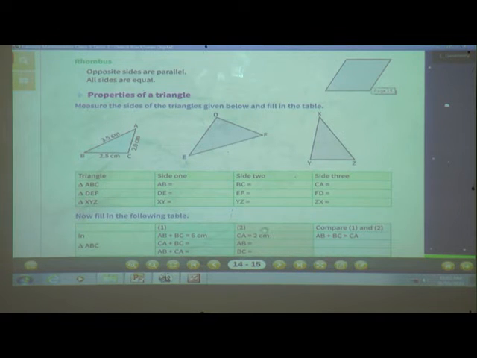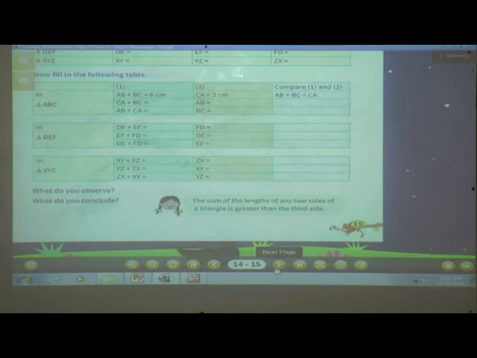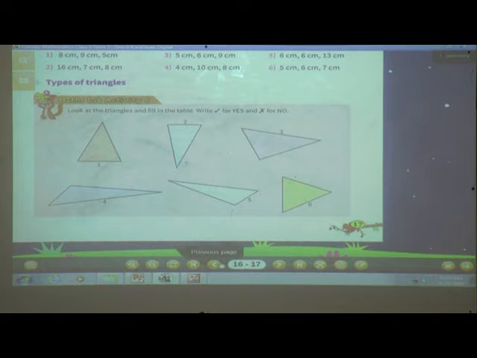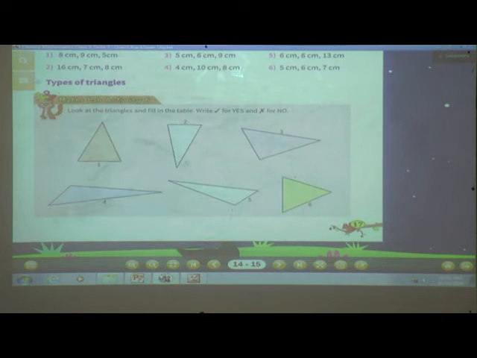Okay. Here are the properties of a triangle, and on the next page, here first see, the sum of the lengths of any two sides of a triangle is greater than the third side. This one is a property of a triangle.